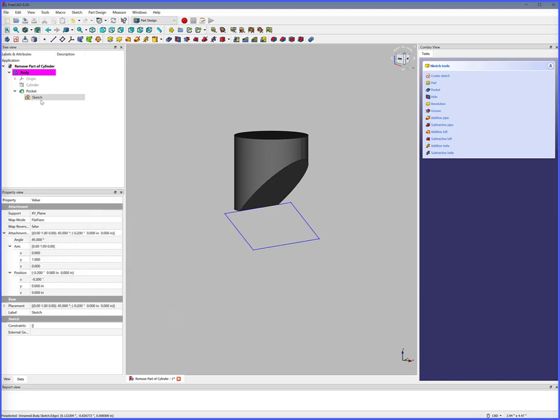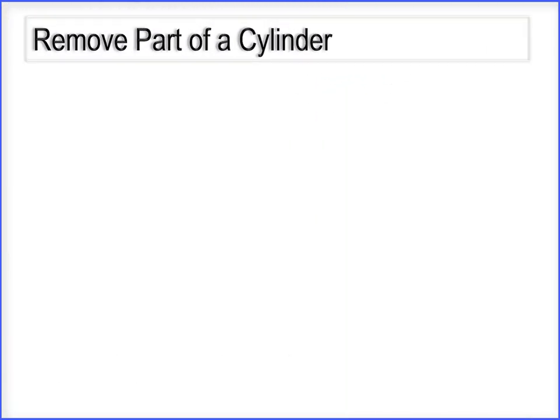Spacebar to hide sketch. Part of the cylinder has been removed. This concludes remove part of a cylinder.